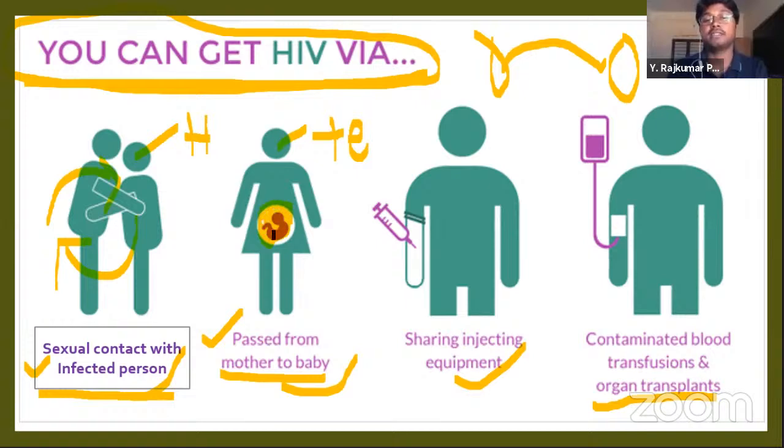Nowadays there are some techniques which can protect the baby from being affected. Even though the mother is positive, we can protect the baby. But we must know whether the mother is positive or negative. That's why in a pregnant woman, the HIV test is mandatory. It is done, and if she is positive, then the baby will be protected by some clinical methods.